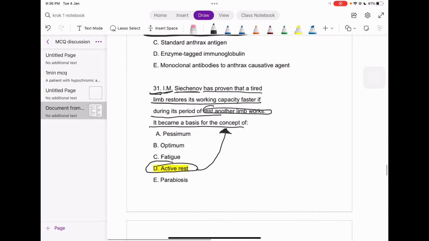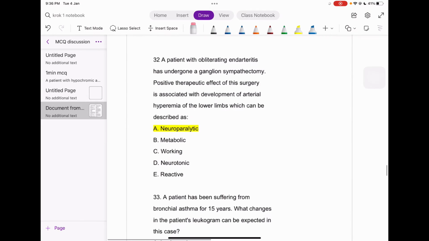So one limb is in the rest stage, another limb is in the active stage, right? That's how I used to remember this. So it must be rest with activeness. So it must be what? Active rest, right?